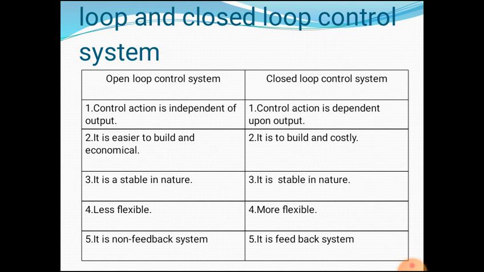An open loop control system is easier to build and economical, and a closed loop system is complex to build and costly. The closed loop system is stable in nature. Open loop system is less flexible. Closed loop control system is more flexible. Open loop is a non-feedback system. Closed loop is a feedback system.